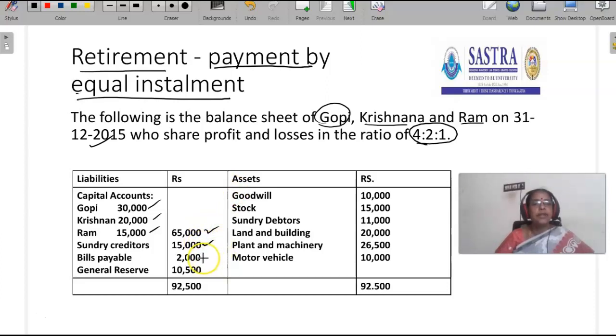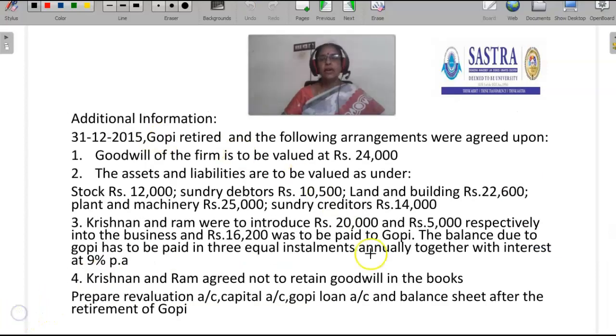Sundry creditors 15,000, bills payable 2,000, general reserve 10,000. Goodwill 10,000, stock 15,000, sundry debtors 11,000, land and building 20,000, plant and machinery 26,500, motor vehicle 10,000. The total of the balance sheet is 92,500. These are all the additional information.